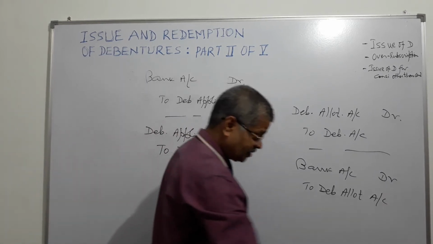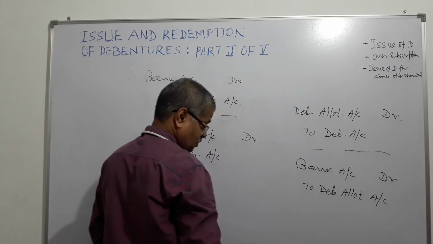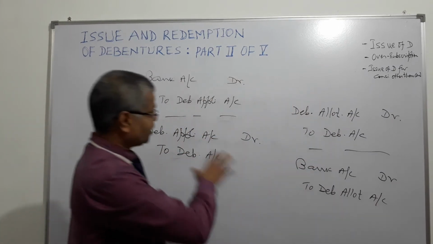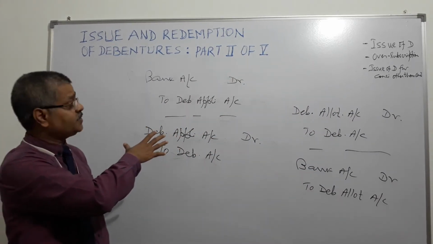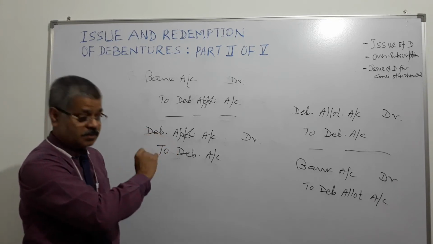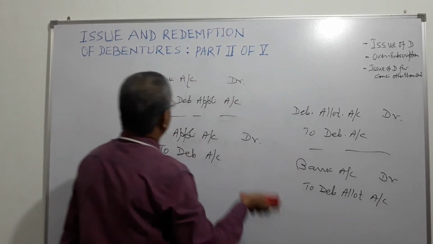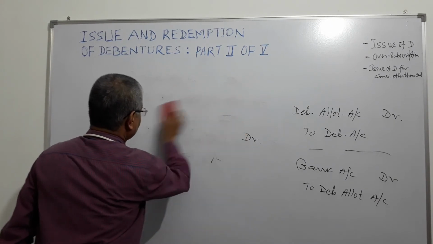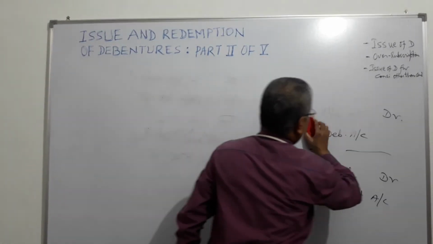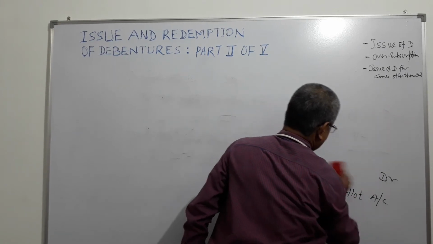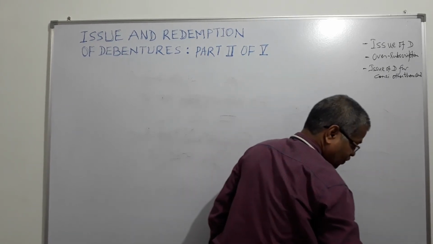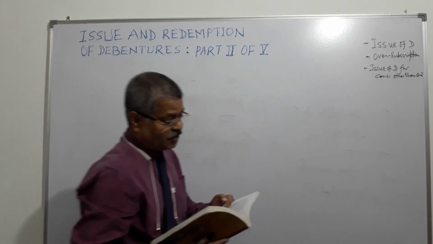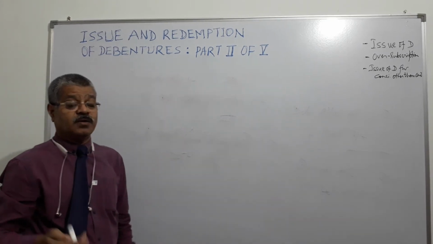What happens when debentures are issued at discount? Whatever we have seen here is at par, right? Means issue price is equal to face value. Now we will see two scenarios, one of discount, another of premium. So issue of debentures at a discount, very simple.